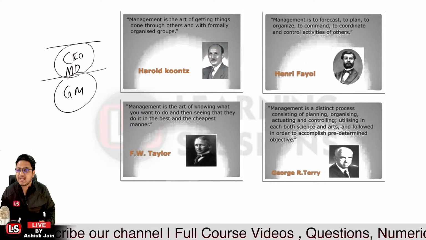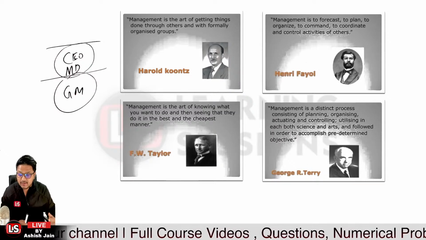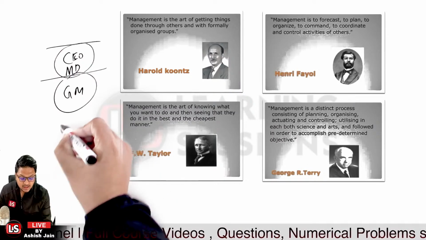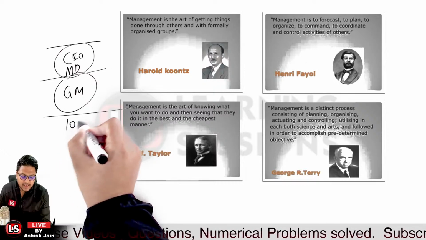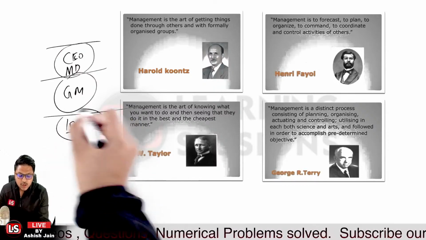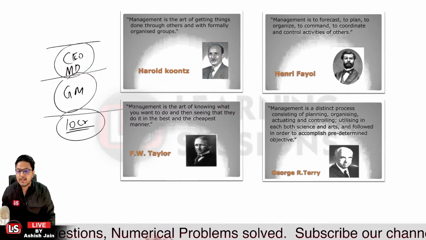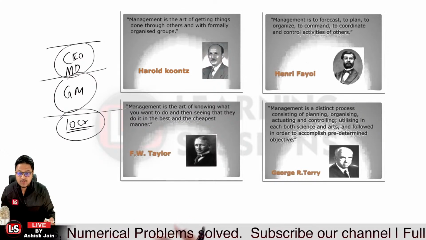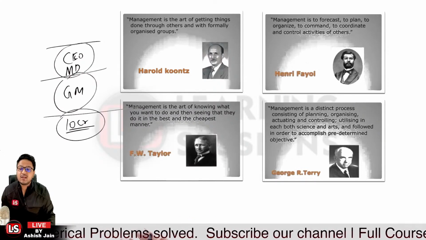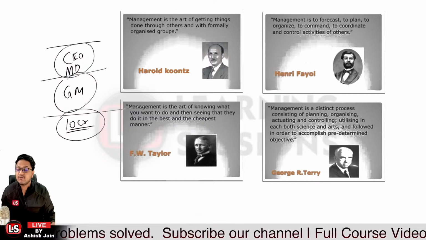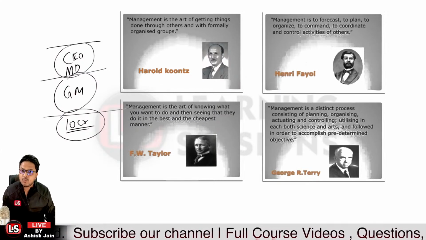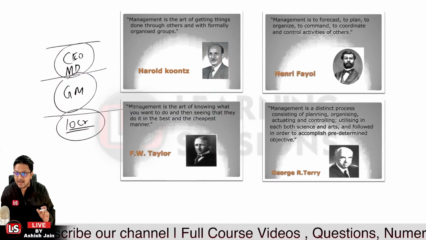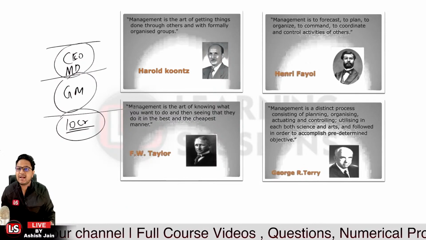What do you mean by actuating and controlling? Let's say the goal of the organization was to achieve a profit target of 10 crores. Now they plan for that. To achieve this target, they will have an agenda of what different tasks are to be done, what the costing would be, what the inputs and outputs would be, and how effectively the task is to be managed. All of that will be planned.